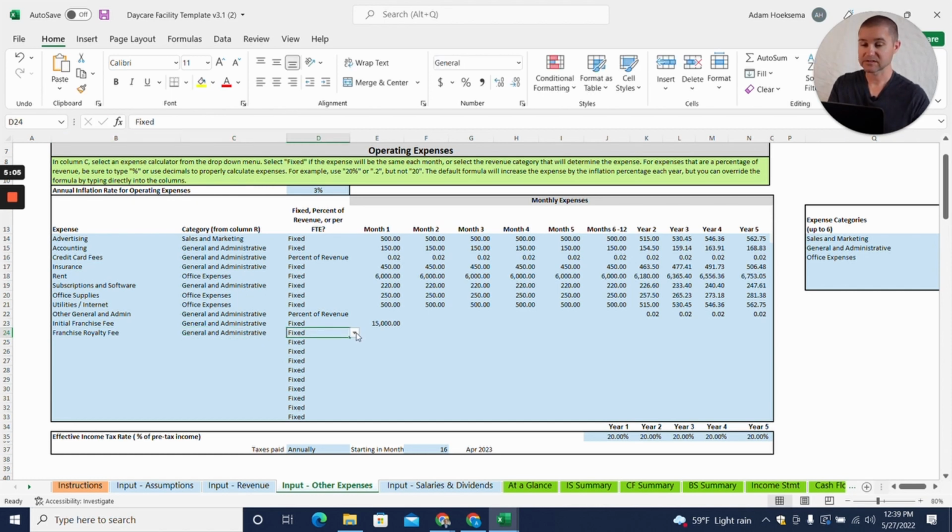But instead of being a fixed dollar amount, this is actually going to be a percentage of revenue. And we're going to enter it in as 0.07, which is how we enter in 7% in this model. We're going to stretch that across for the whole model. So this is going to add an expense as a percentage of revenue for the franchise royalty fee.